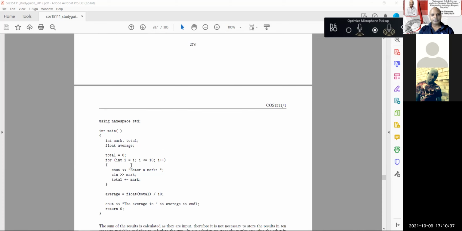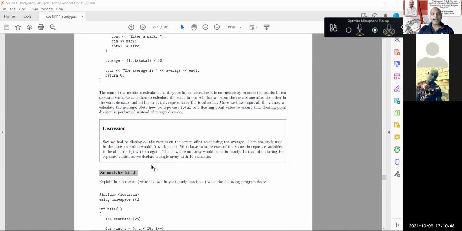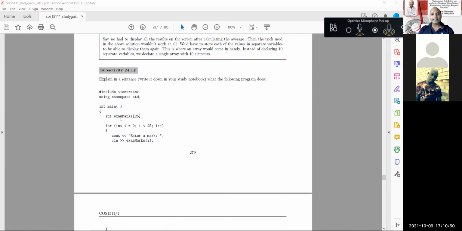So you'll notice in the simple program, there's 10 marks being added. It starts from 1, it goes all the way to 10. Now that's an important point about an array. I have int exam marks 25. I can't now go and enter in 50 marks into the array because I've declared the number of elements in the array to be 25.